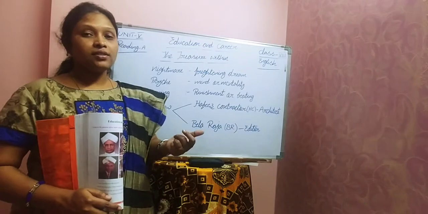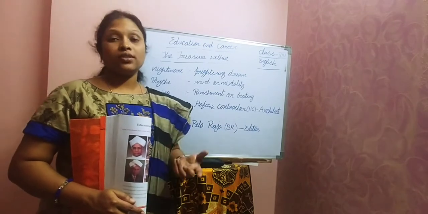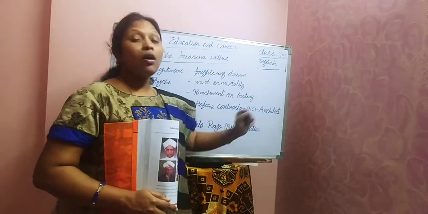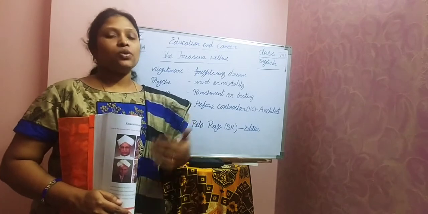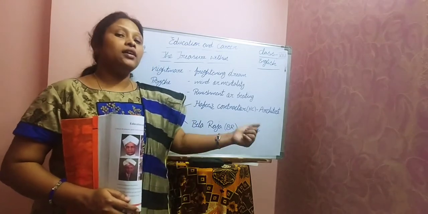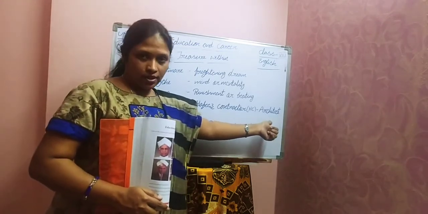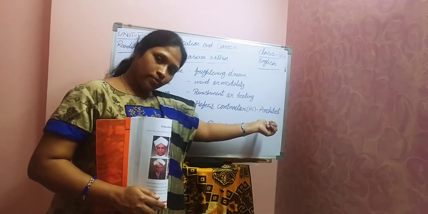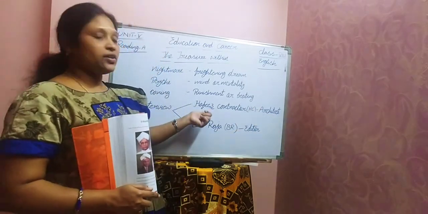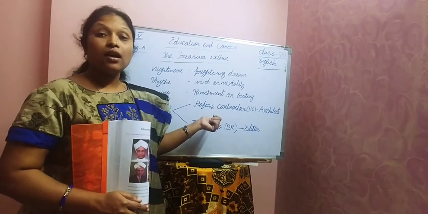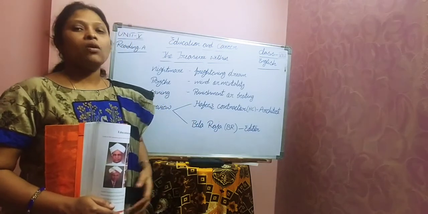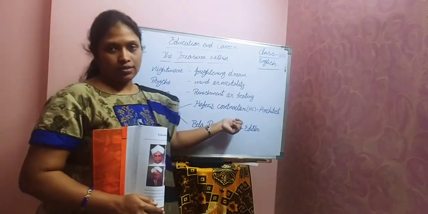Hafiz is a well-known contractor. That means he is an architect, children. He is an engineer and architect. Very popular, very famous. His name is Hafiz actually. Usually he is called Hafiz Contractor.